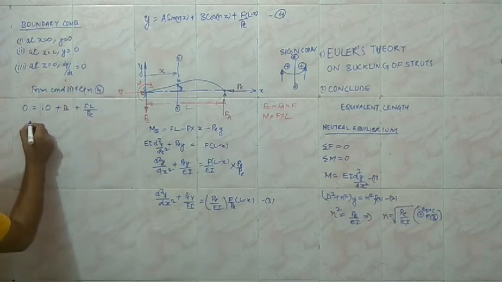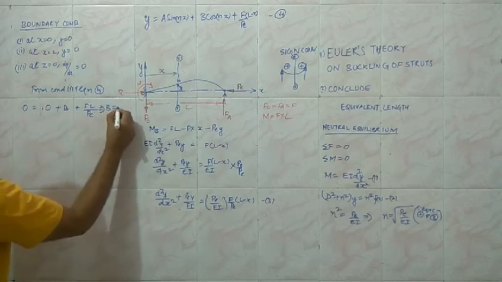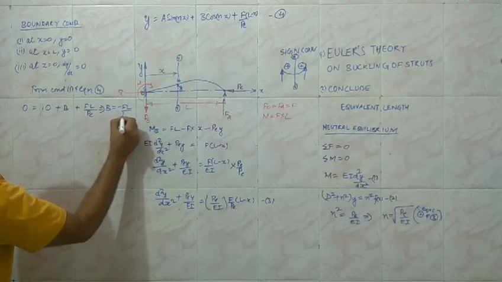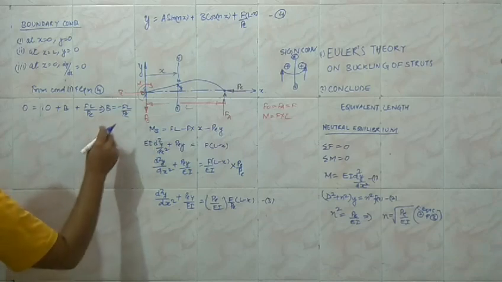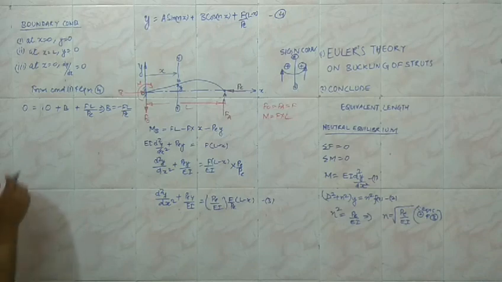From here we identified that B is equal to minus FL upon PE. So this is the value of B.